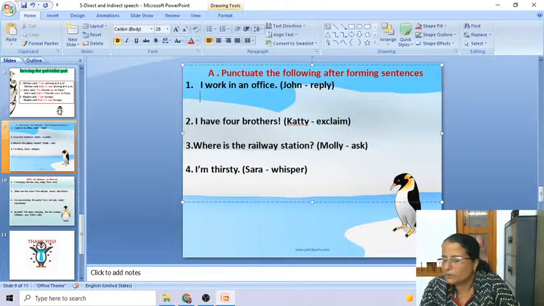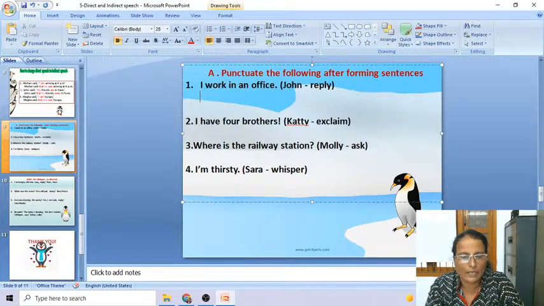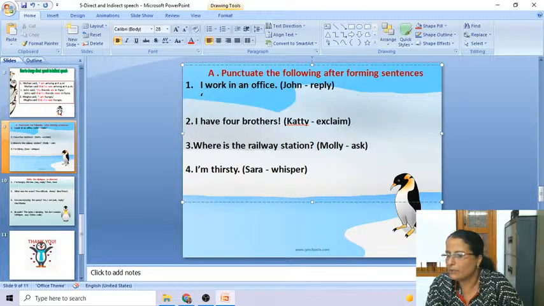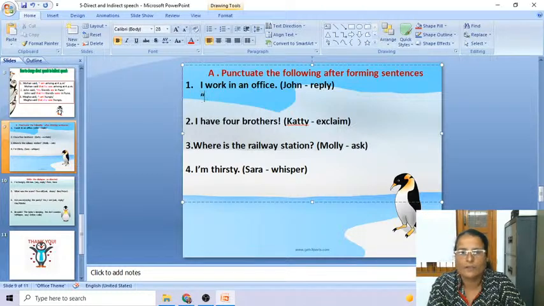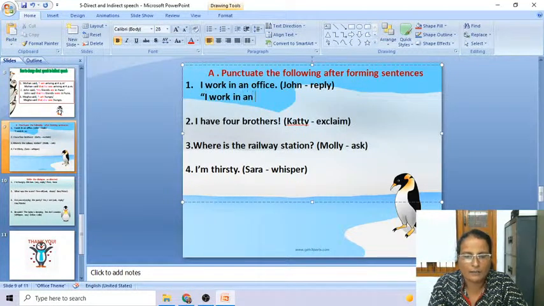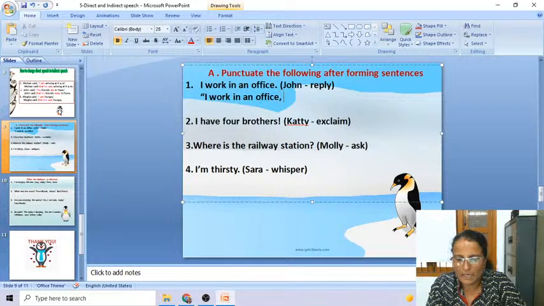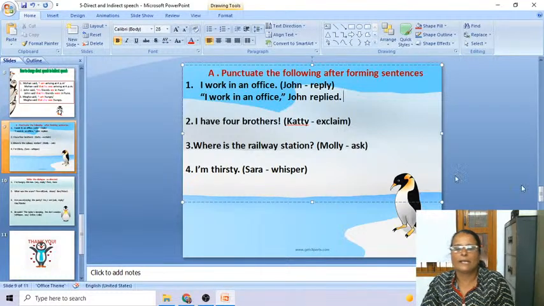John replied. So you can write this sentence in another way also. I am going to show you what you have written is correct, but I am going to show you another way. Okay, what is that, you see? I work in an office. Then without full stop, what will we do? Comma. Okay, because he is telling this, right? Replied, then inverted comma close, right? John replied. Okay. This is not something new. I have already told you. We can write this John replied at the end also.